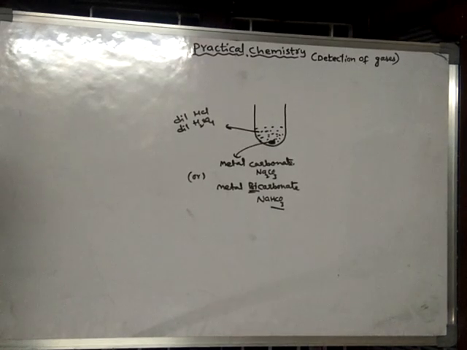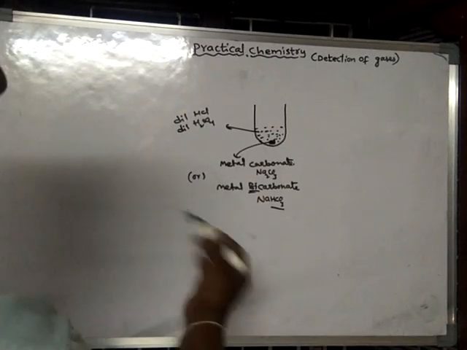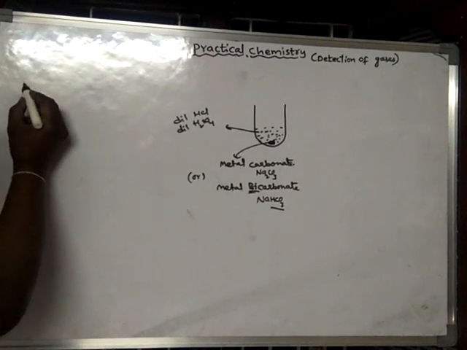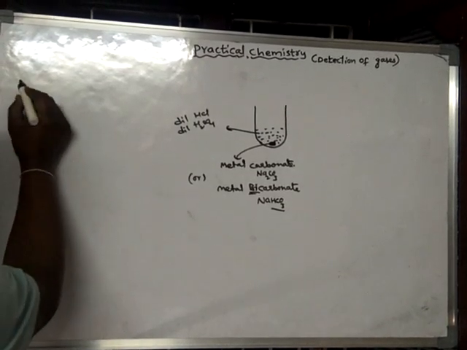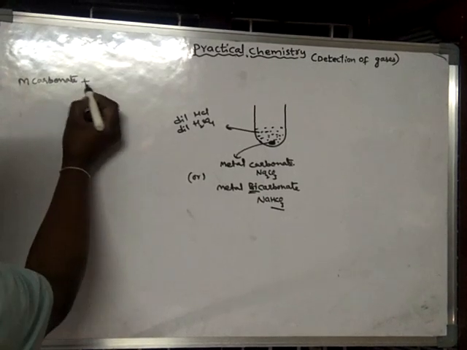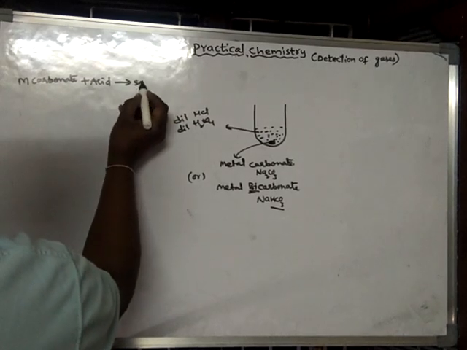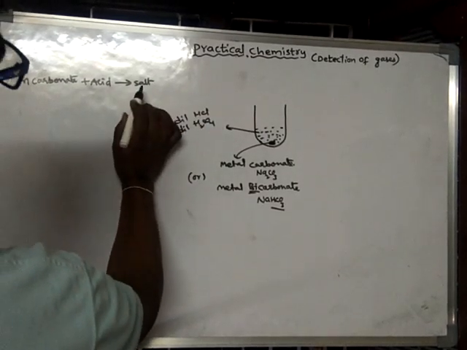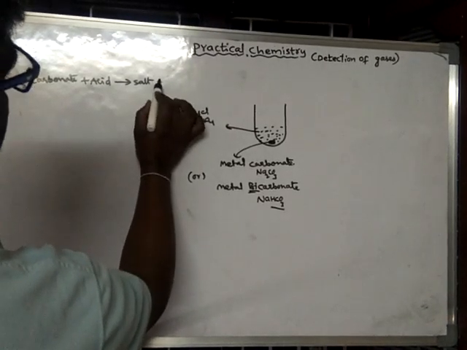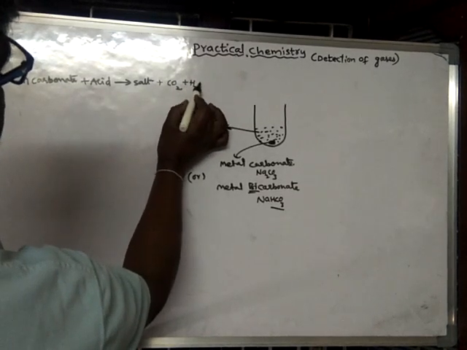Okay, when these two substances are added to each other, they react with each other. So generally, any metal carbonate when made to react with an acid forms a salt, and liberation of carbon dioxide and water takes place.